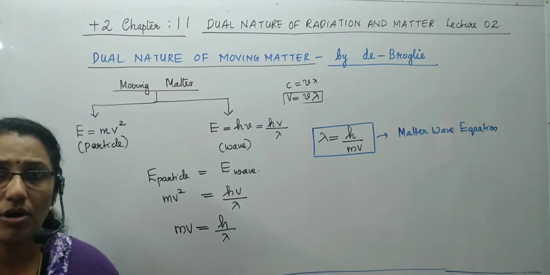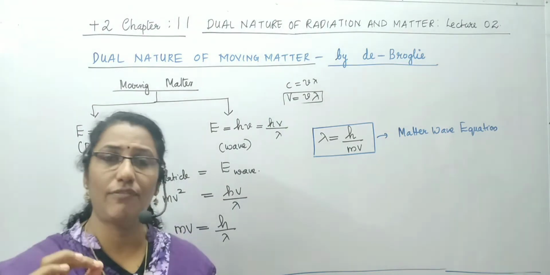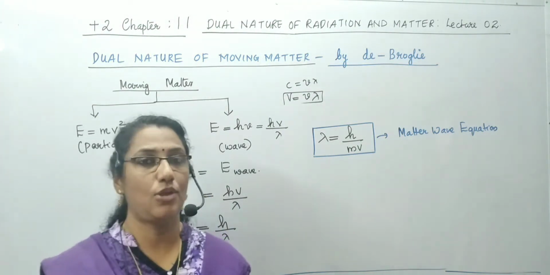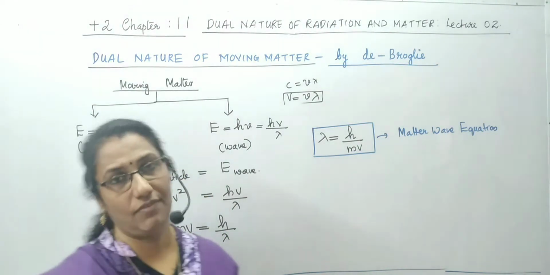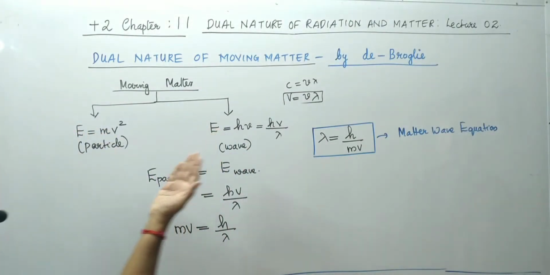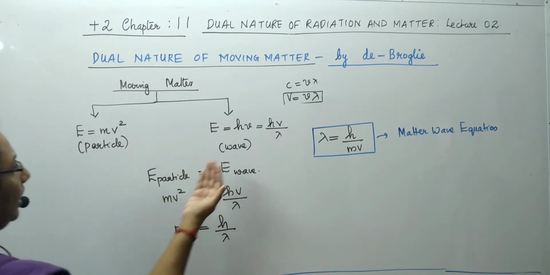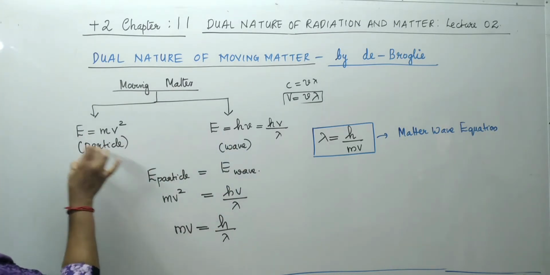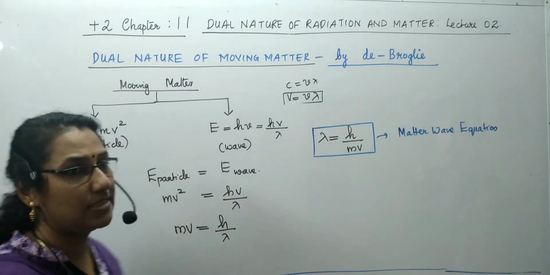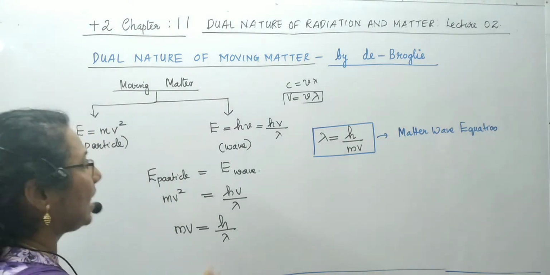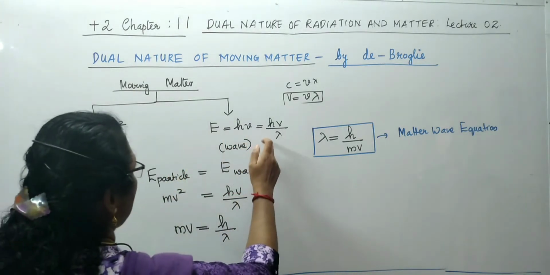So de Broglie's equation states that the wavelength of a moving matter is given by the equation lambda is equal to h by mv. Very simple. According to de Broglie's hypothesis, a moving matter acts as both particle and wave. When it acts as a particle, its energy is taken as E is equal to mv square, and when it acts as a wave, its energy is taken as hv by lambda.